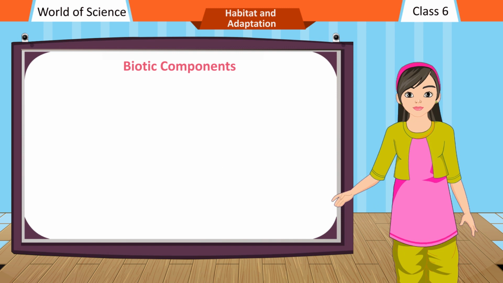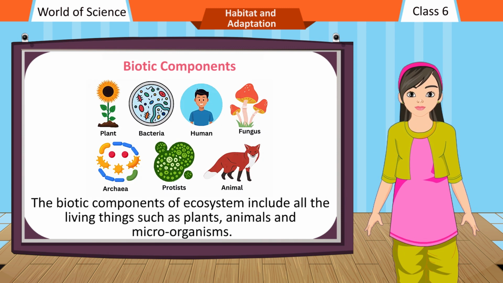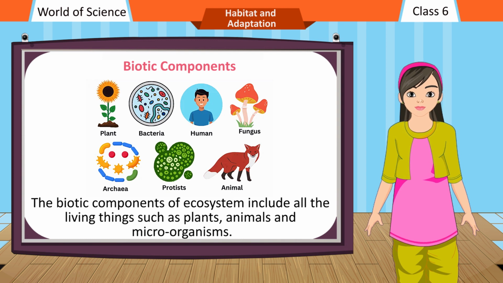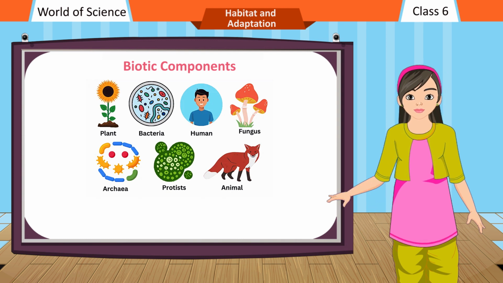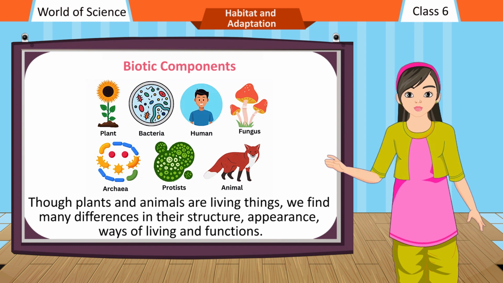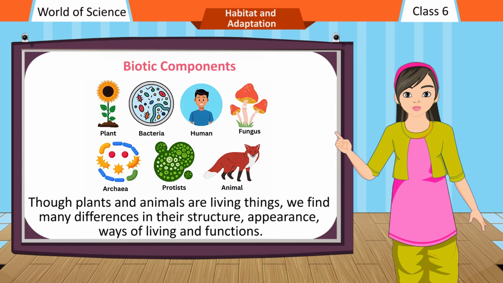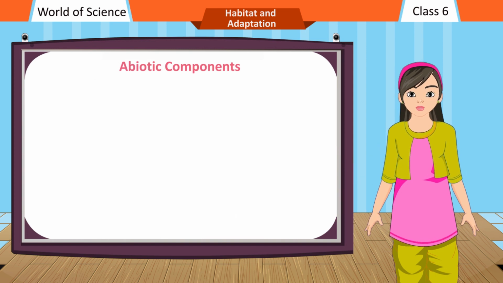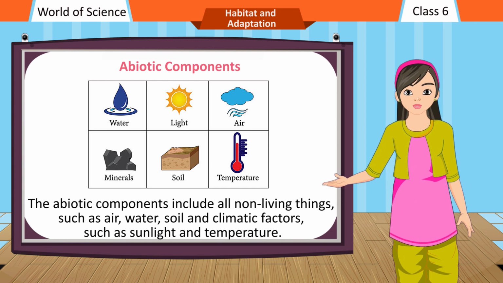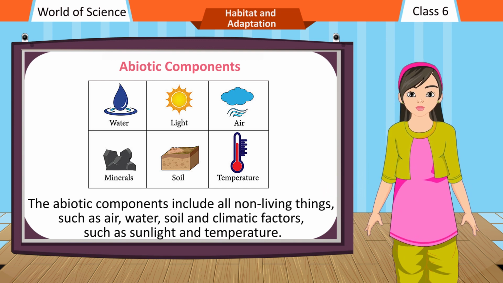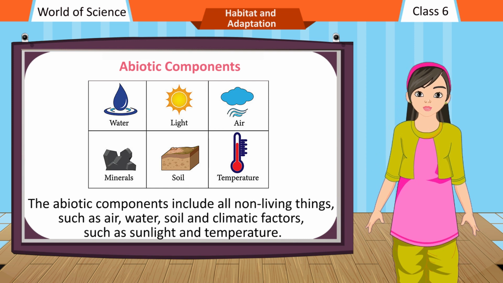Biotic components. The biotic components of an ecosystem include all the living things such as plants, animals and microorganisms. Though plants and animals are living things, we find many differences in their structure, appearance, ways of living and functions. Abiotic components. The abiotic components include all non-living things such as air, water, soil and climatic factors such as sunlight and temperature.